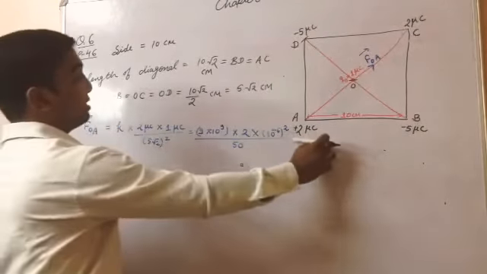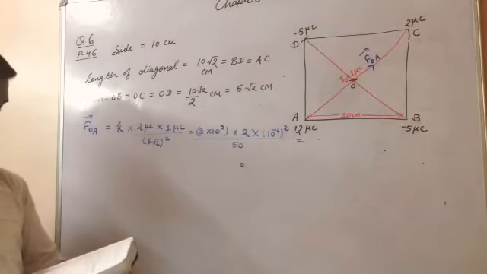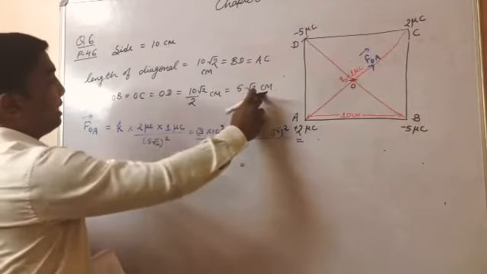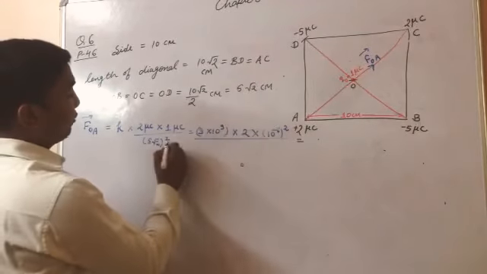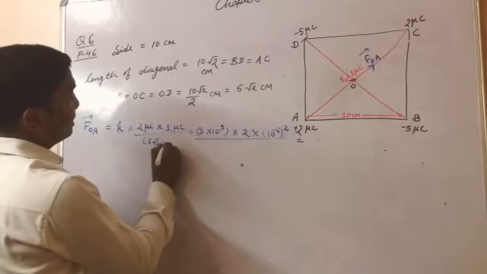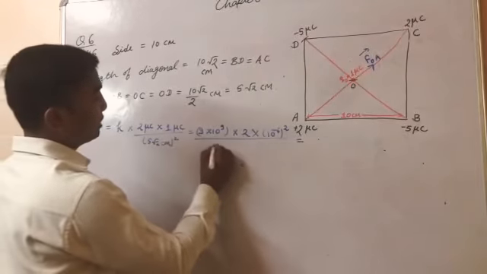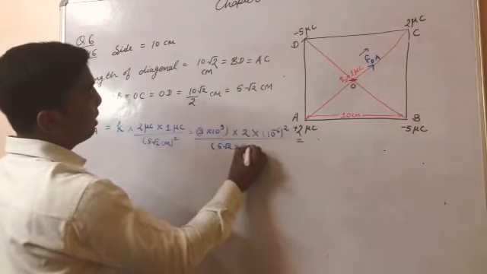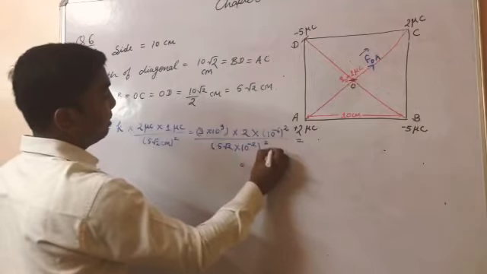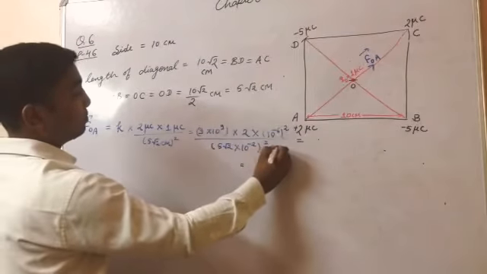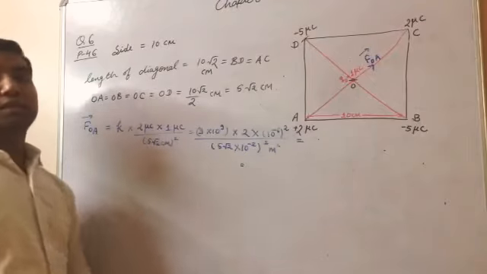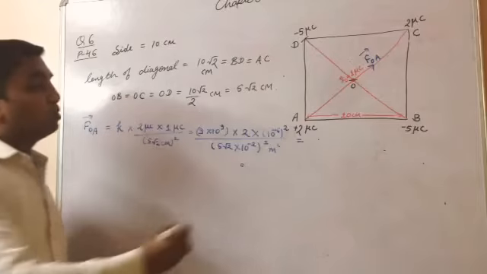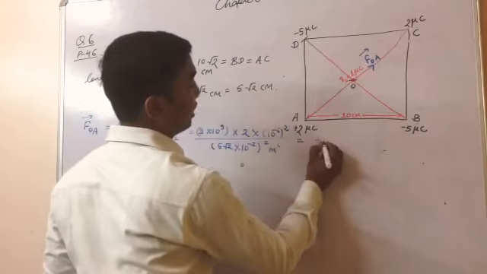Now, what is the answer? What force is acting here? When you solve this, 5 root 2 was in centimeter, so you will have to convert this 5 root 2 into meter first of all. This would become 5 under root 2 into 10 to the power minus 2, squared. Now this is in meter. Now all units we have converted. On solving this calculation, I am just telling you this answer would be approx 3.6 Newton.